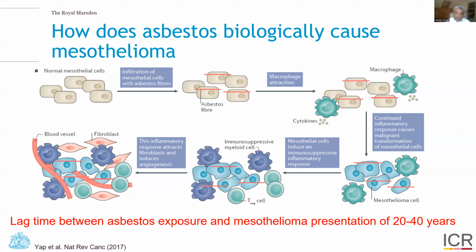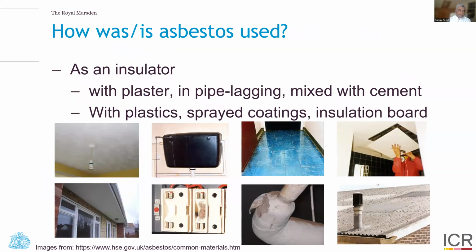This inflammatory response occurs in the mesothelial cells and induces chronic inflammation with infiltration of T regulatory cells, and very, very gradually over many years results in chronic inflammation transforming into invasive malignancy. Indeed, the lag time between asbestos exposure and mesothelioma presentation ranges between 20 to 40 years, or so, depending on several cases. So there's a long lag time.